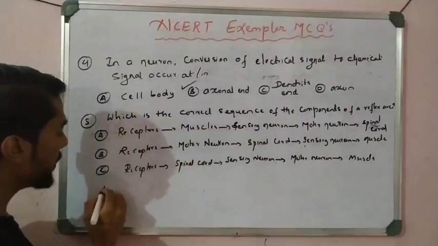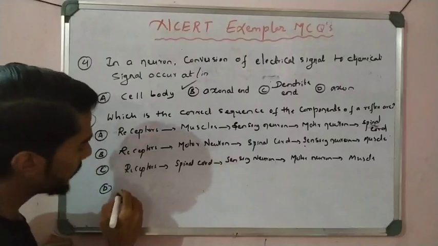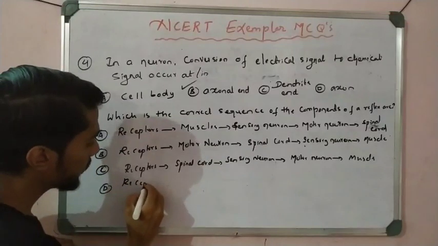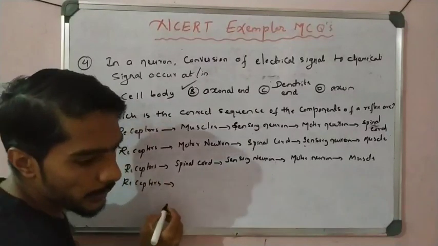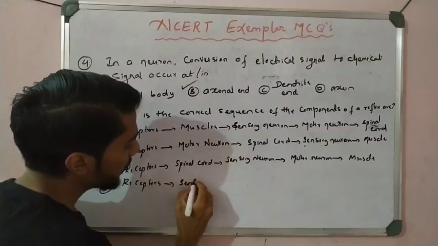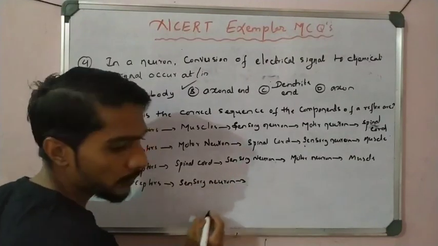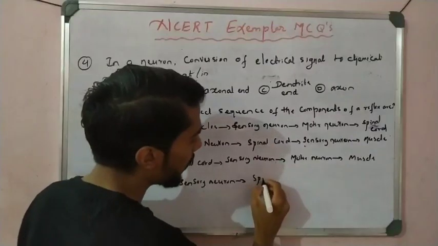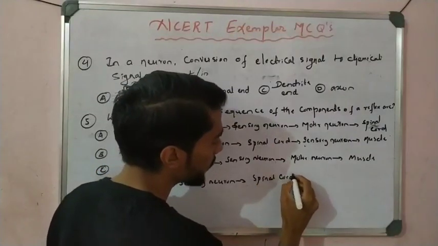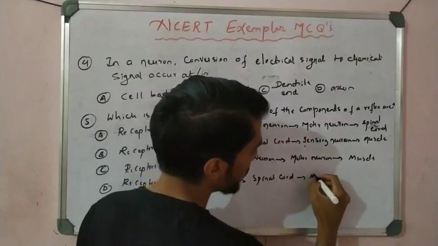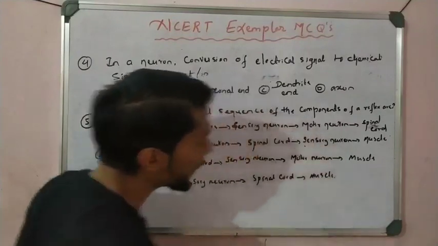Next option D: receptors, sensory neuron, spinal cord, and then muscles. So see which is correct.